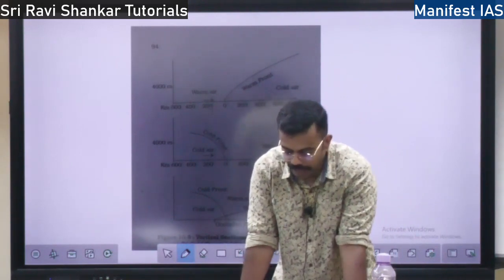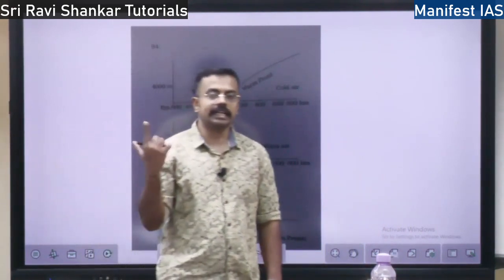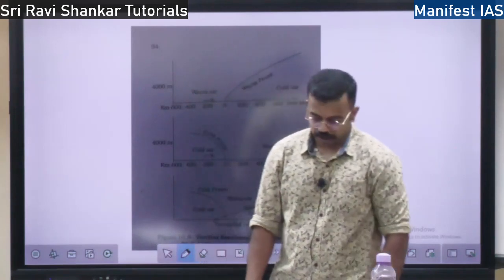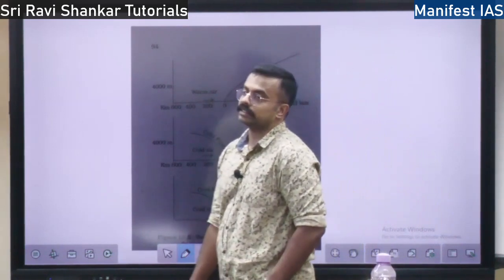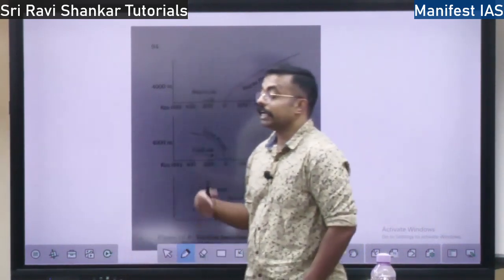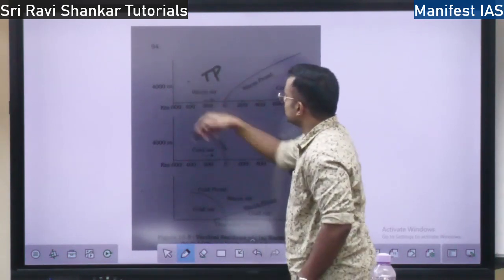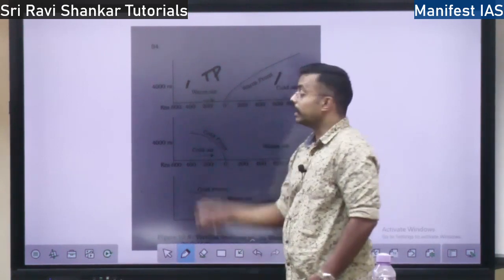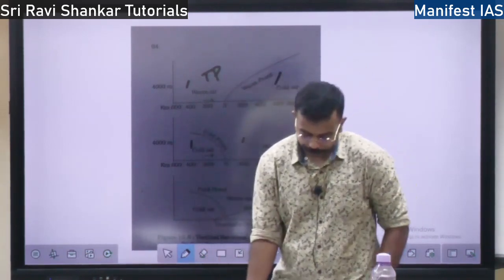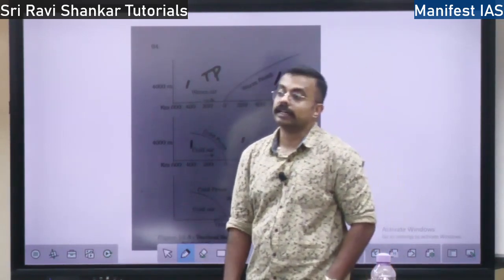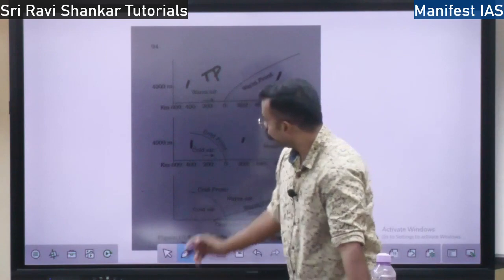So these fronts are actually witnessed in the middle latitudes. Middle latitudes means between 30 degree and 60 degree north and south. These fronts are witnessed, and in these fronts there are steep gradients. Steep gradients means the change of temperature and pressure between this region and this region is very high, right? Here also the change of temperature and pressure is very high. So that is why it is called the front, right? In the fronts there is a steep gradient of temperature and pressure.